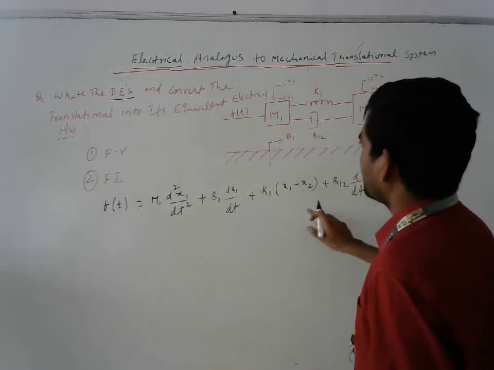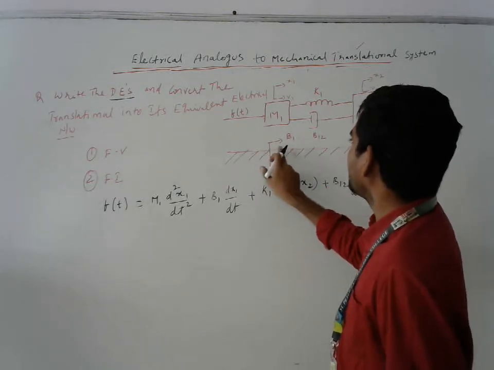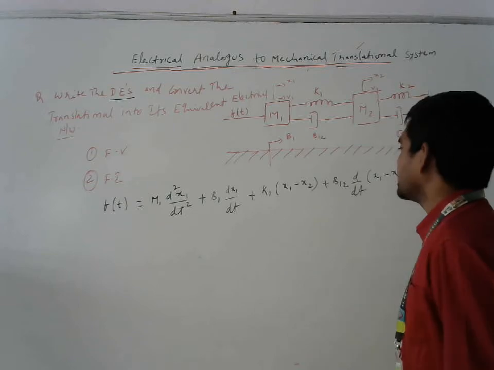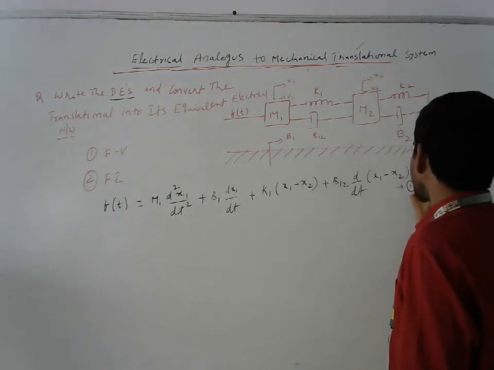This has m1, b1, k1 and b12, which equals f of t. This is the first differential equation.